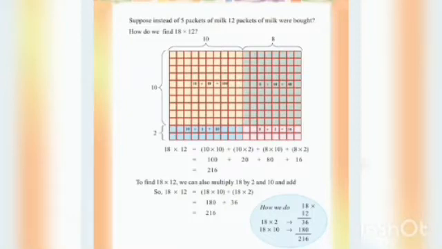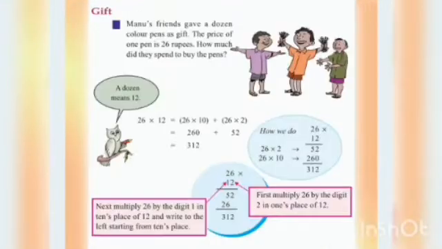You can see there. Then suppose instead of 5 packets of milk, 12 packets of milk were brought. We want to multiply 12 with 18 in order to get the total. Instead of 5, we replace the value with 12. Okay.